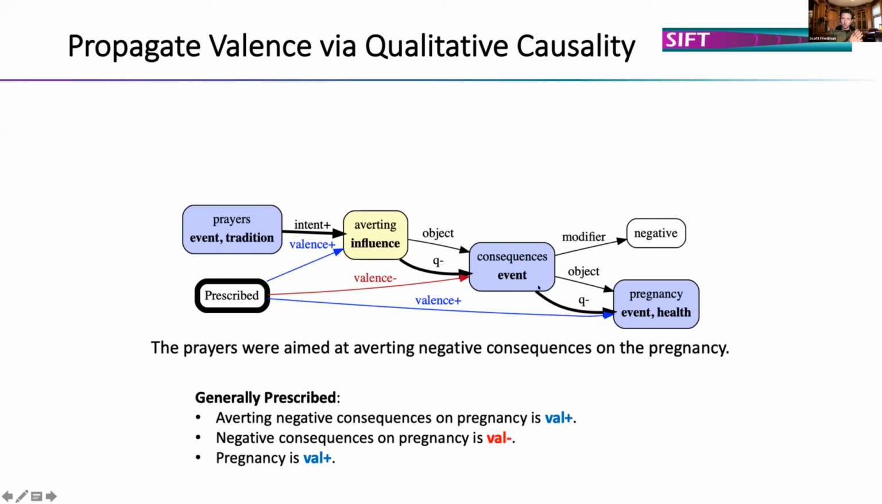We can then do graph propagation to figure out what the value of this speaker is. So in this case, there's some intent to avert negative consequences. So that's positive valence to achieve this goal that is stated as a goal. Then we have Q minus, which flips the valence to negative. So negative consequences on pregnancy is negative valence. And therefore pregnancy is, broadly speaking, high valence in this prescribed context.